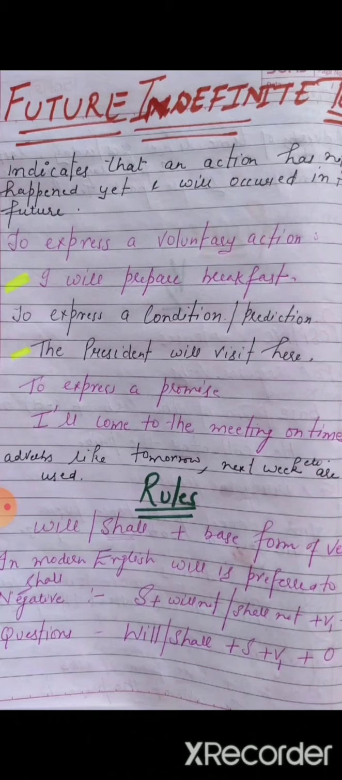To express a promise, if I'm making a promise to anyone, then I'll use simple future tense. I'll come to the meeting on time. I'll come to the party on time. So if I'm making my promise, I'll use future indefinite tense. And as you know very well, future means tomorrow. Adverbs like tomorrow, next week, next month, next year are used in simple future tense.